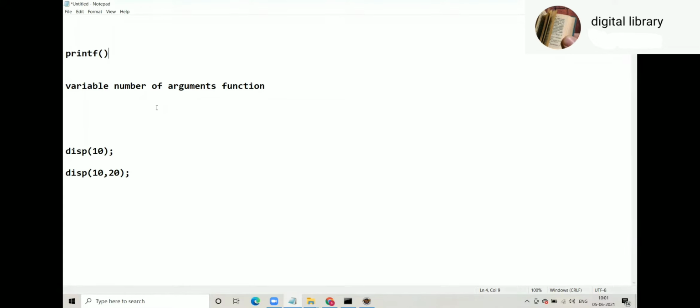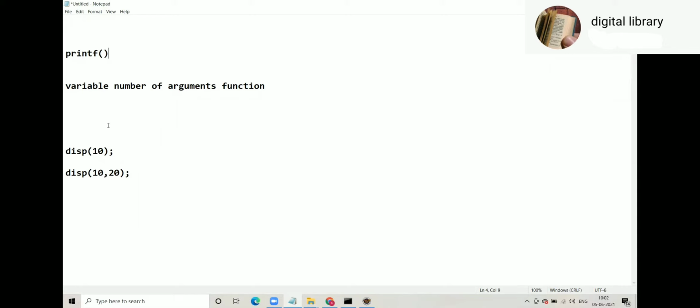So Java people liked that idea and said, let us introduce this concept in Java also. So they introduced variable number of argument functions in Java 5. The difference is that in C it is a little bit complicated. Java being a simple language, it's a simple technique to write a variable number of argument function.